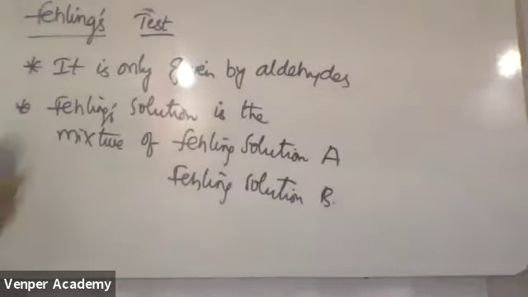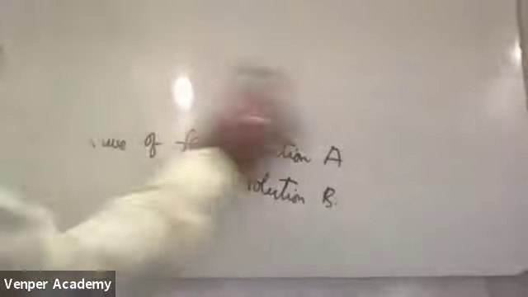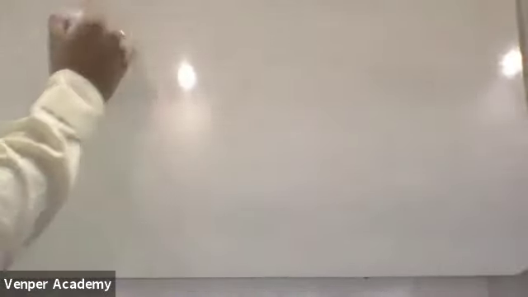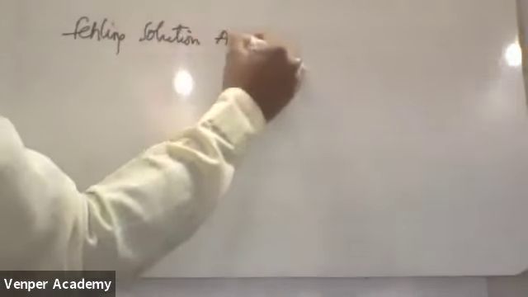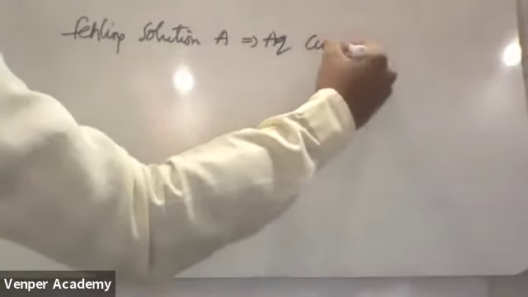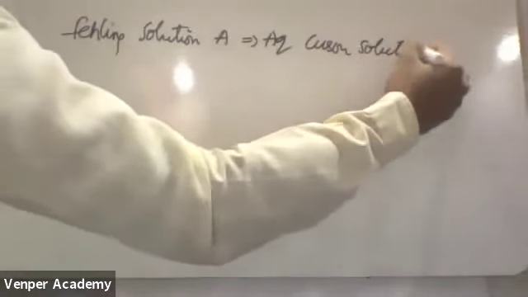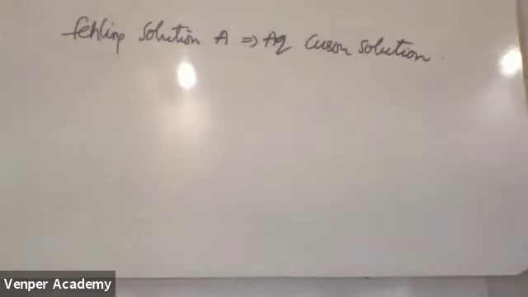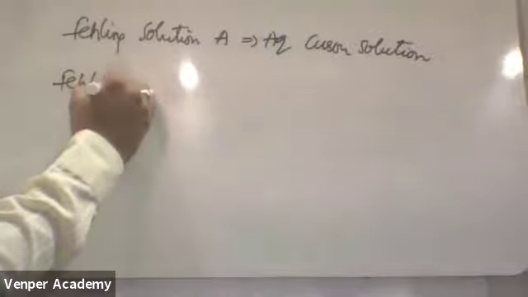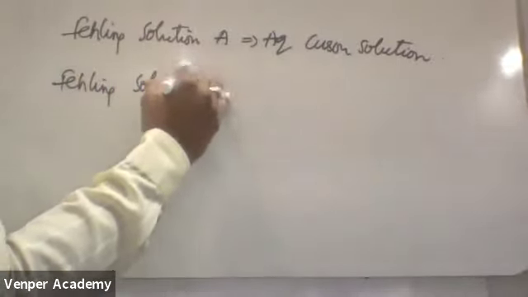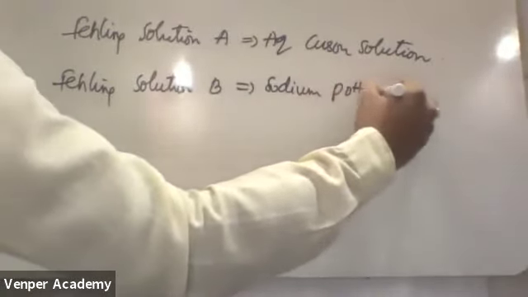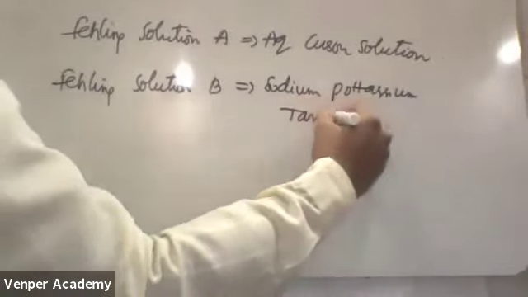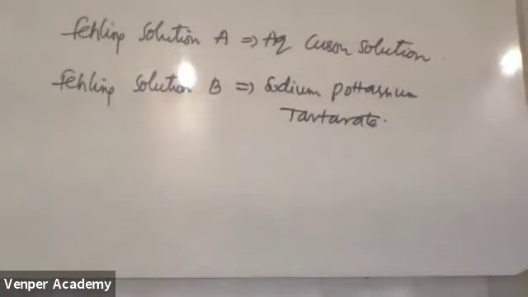Come on, now see here. What is Fehling's solution A and what is Fehling's solution B? That is important. Fehling's solution A is nothing but aqueous copper sulfate solution. Fehling's solution B is sodium potassium tartrate. This one they won't ask.